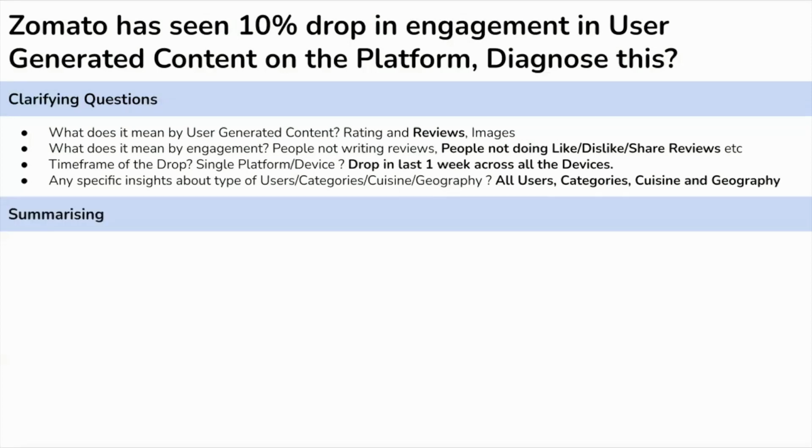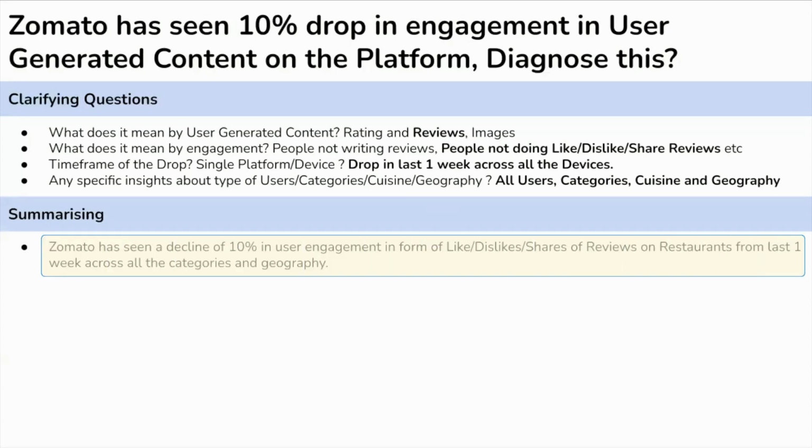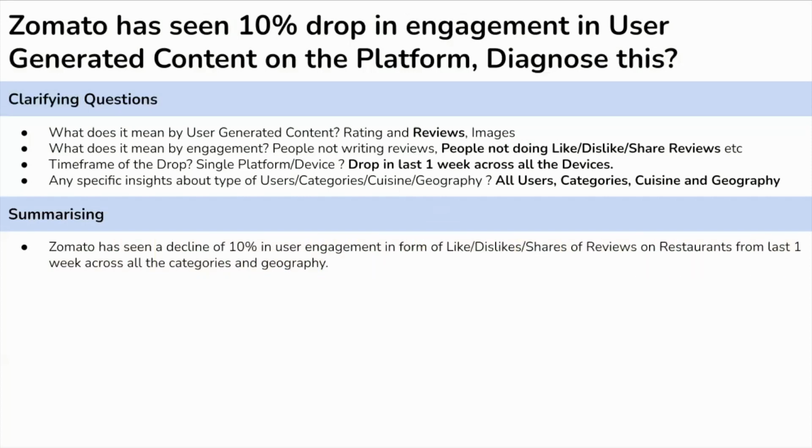Now it is time to summarize whatever we have discussed till now. So Zomato has seen a 10% decrease in the like, dislike, share on the dining reviews across the platform, devices, restaurant, geography, and cuisine. And we need to find the root cause, right? This is the exact problem which we are trying to solve here.